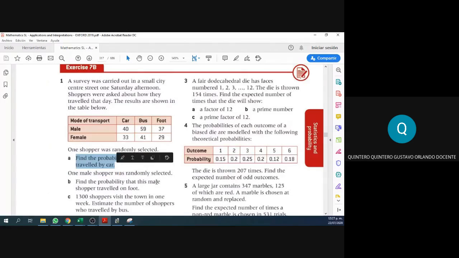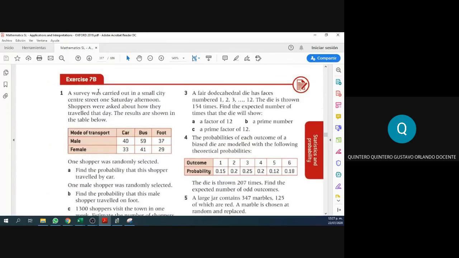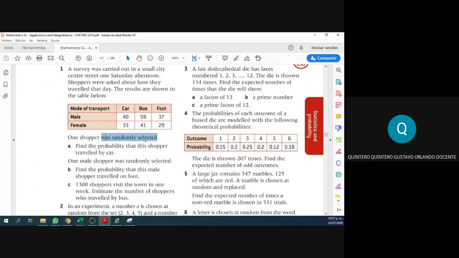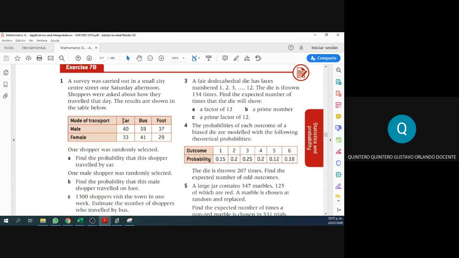For example, question A. A survey was carried out in a small city on one Saturday afternoon. Shoppers were asked about how they traveled that day, and here are the results. One shopper was randomly selected. Find the probability that this shopper traveled by car. These are the data for car: 40 and 33. What is the probability then? The probability is the success over the total. So we need to add 40 and 33 because those are the successes for cars. So the success in our case is 77.